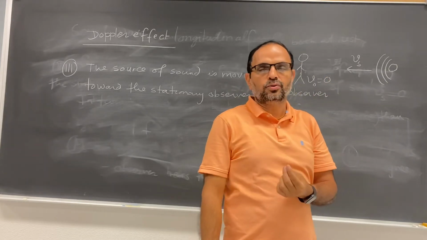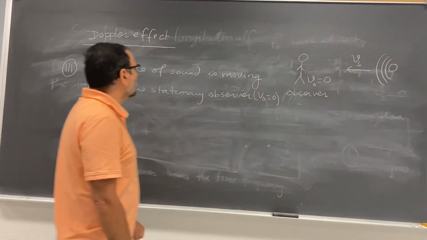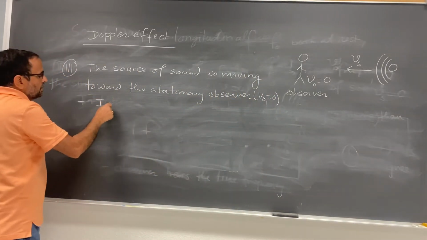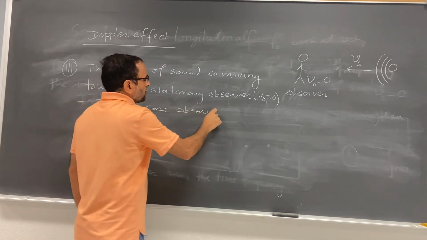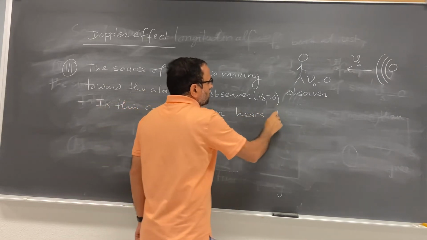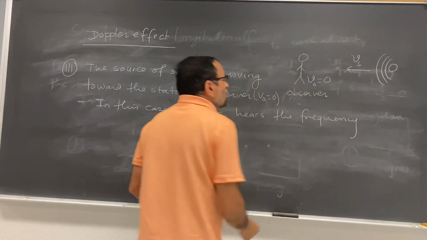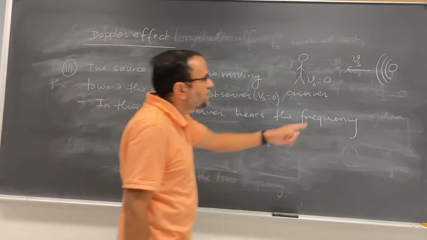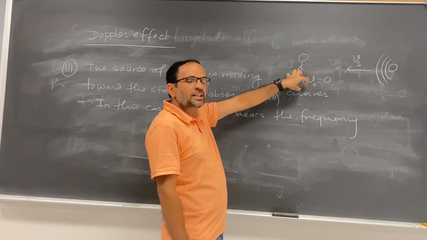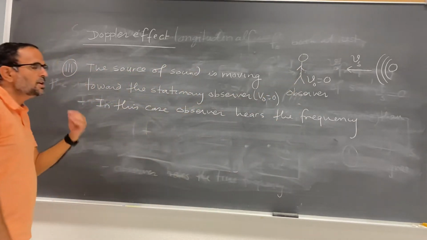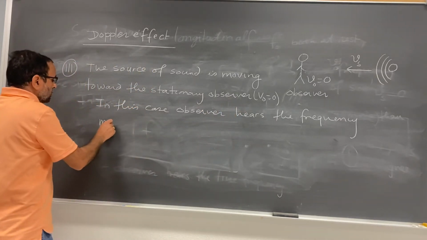In this case also, the observer hears the frequency more than the true frequency. So in this case, the observer hears the frequency of the sound wave coming from this source, and that frequency is more than the true frequency.